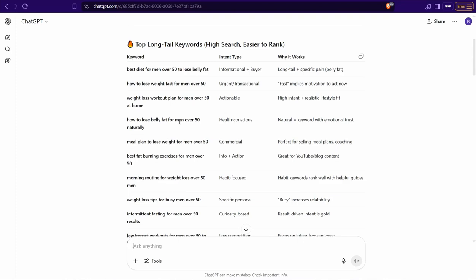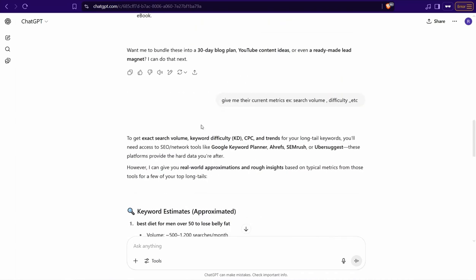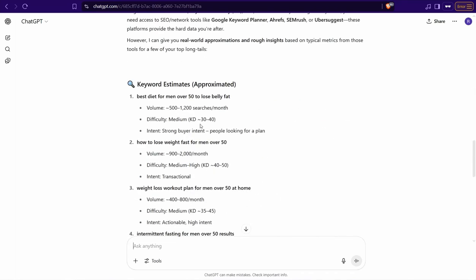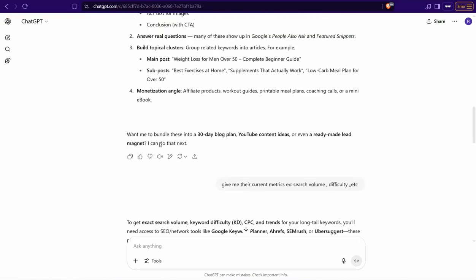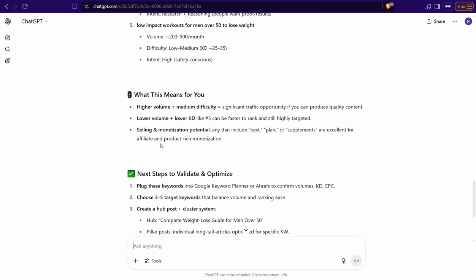that I can use on my blog posts or my website, all in all, to make my website rank higher in these amazing keywords in particular, and it gives me also the best intent type like actionable, commercial, specific persona, and so on. And for sure you can ask for metrics like search volume and so on, and it gives me this list as well, as you observe. So you can actually benefit from ChatGPT to make your websites and your articles better, to rank higher on Google search results and get more traffic passively using ChatGPT.